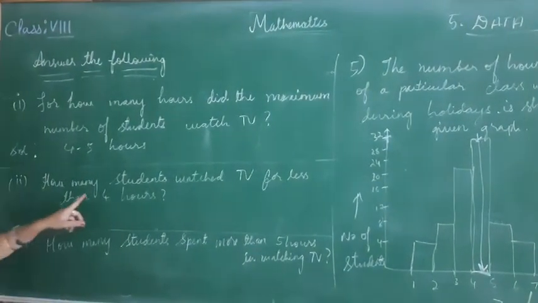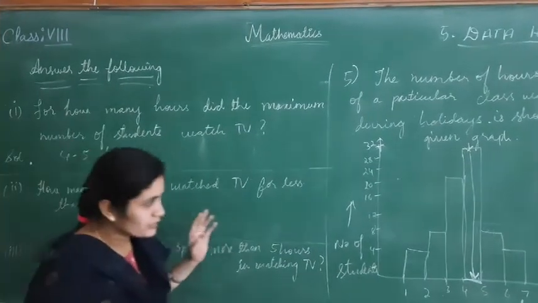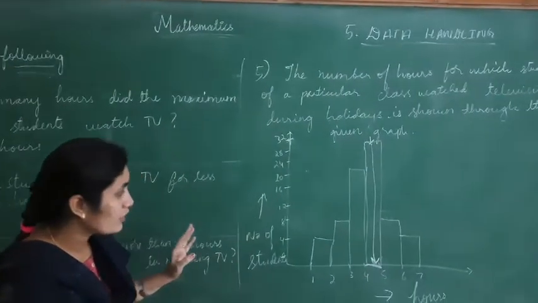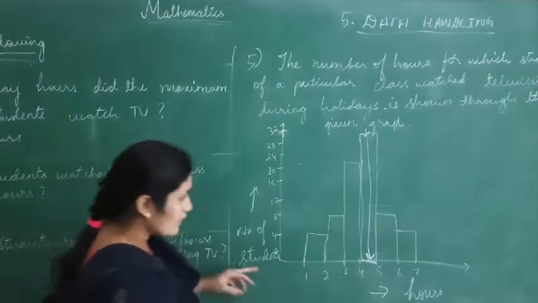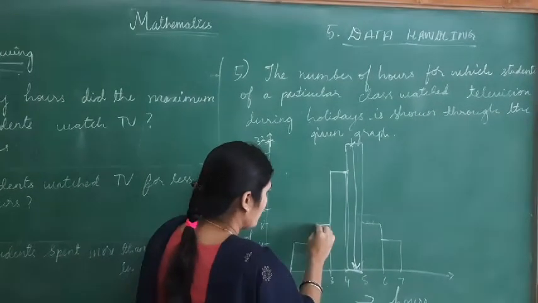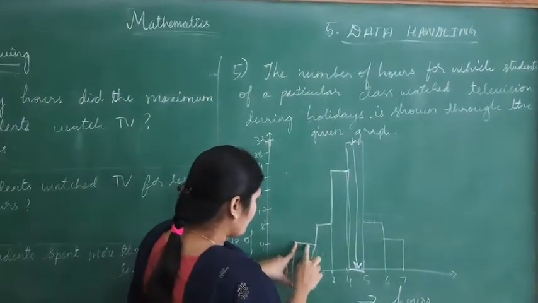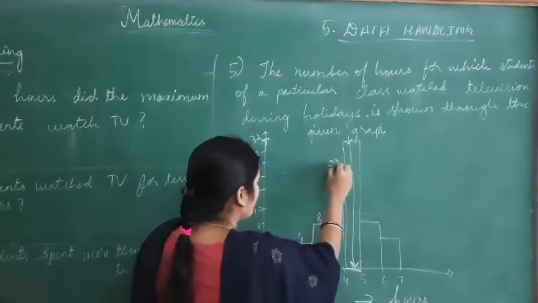Now second one, how many students watch TV for less than 4 hours? Now we should observe how many students watch TV for less than 4 hours. That is less than 4, from here up to here. First 3: 1, 2, 3. This is 4 plus 8 plus 22.